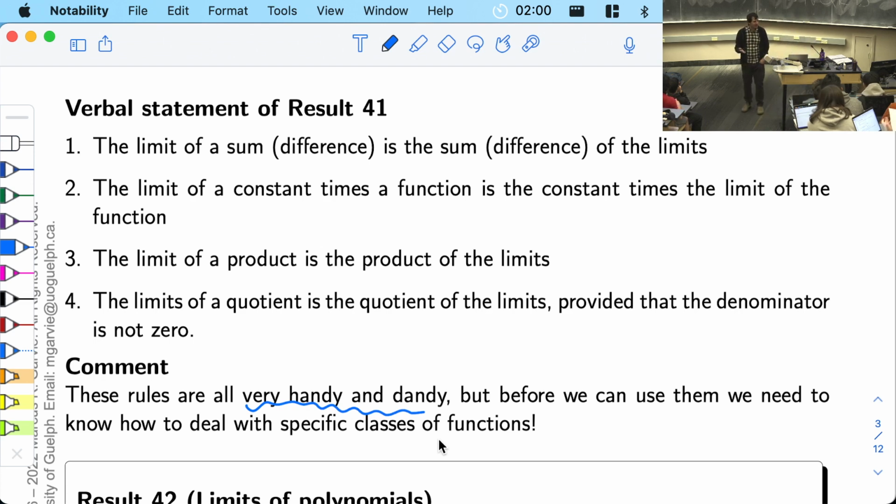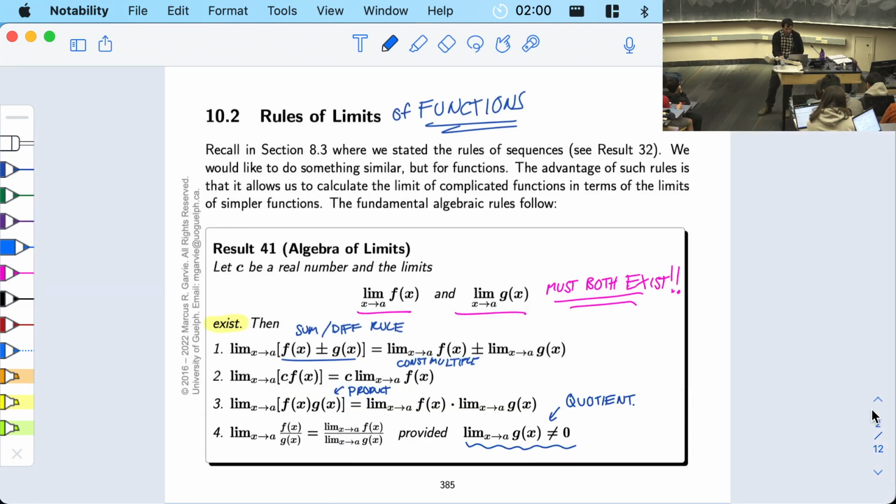but before we can use them, we need to know how to deal with specific classes of functions. What this is saying is that these rules don't actually tell you what the limit of anything is, they just tell you the limit of something in terms of the individual parts. It says if you know the limit of f and you know the limit of g, you can combine them to get the limit of f plus g. So these are the rules for combinations.